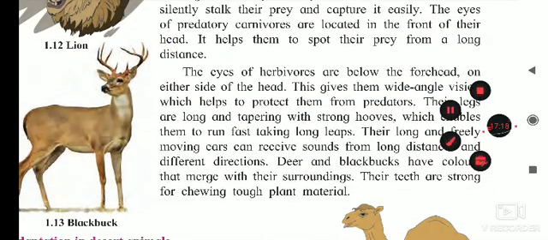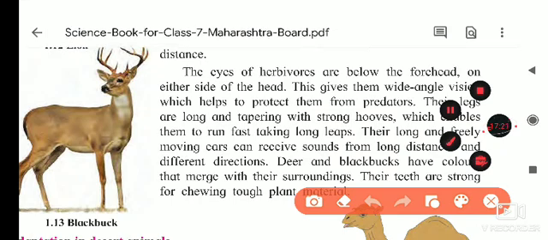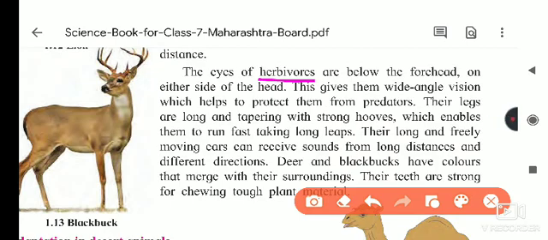Okay, so which adaptations are seen in the herbivores? See here, the carnivores' adaptations are developed for capturing the prey, but in herbivores the adaptations are for what? To just move away when there is an attack. We will see which are the adaptations. The eyes of herbivores are below the forehead. Suppose this is the forehead, the eyes are below it, you see in the picture.